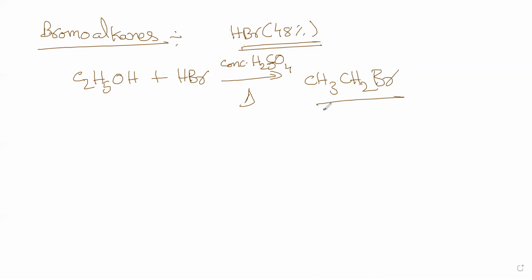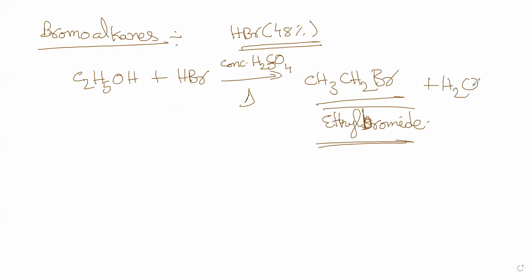So you have to write all the conditions. Try to write all the conditions. Here what we got is ethyl bromide, with a small b, and the other byproduct is water.